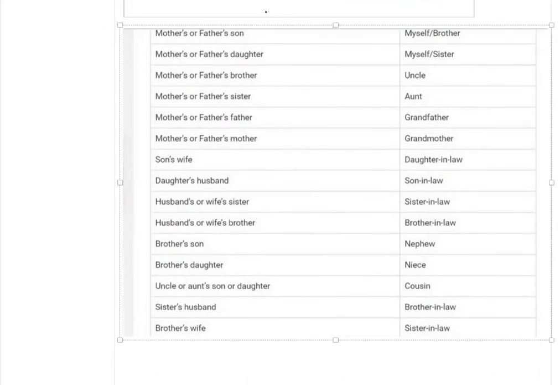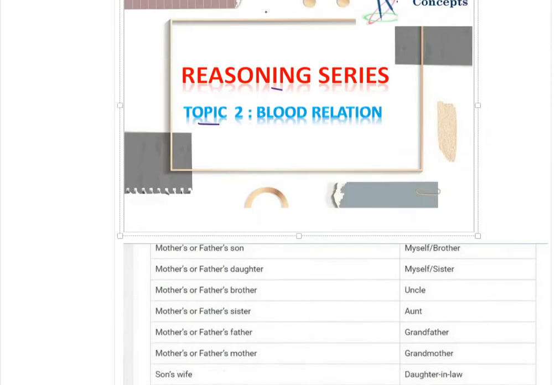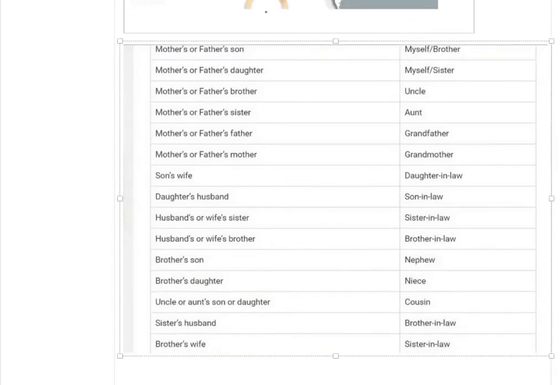So blood relation. First, just take a screenshot of this page and go through it once if you have any doubt. Otherwise we will start the questions directly. Mother's or father's father is grandfather, we know already.